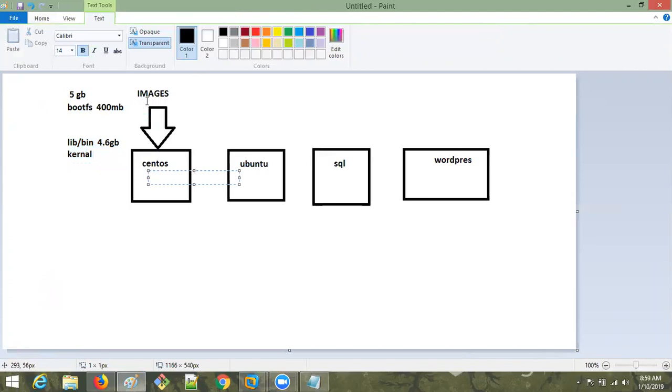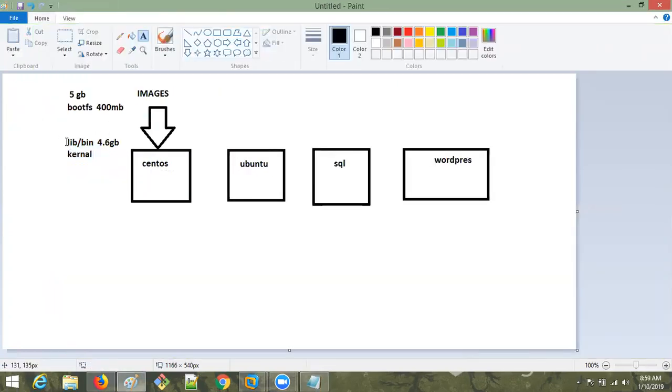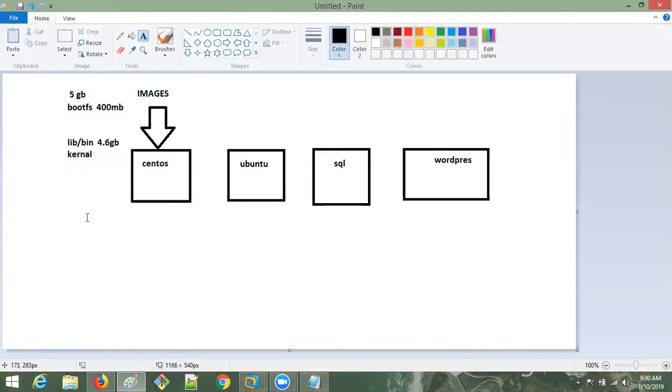That's why I said a Docker image is nothing but OS minus the kernel. Kernel means these library and binary files, which take 4.6 GB. You are getting only the bootable files, the bootable file system, which is enough to run an operating system. Which operating system? Whichever you are trying to install; in my case it is CentOS. Guys, understanding?